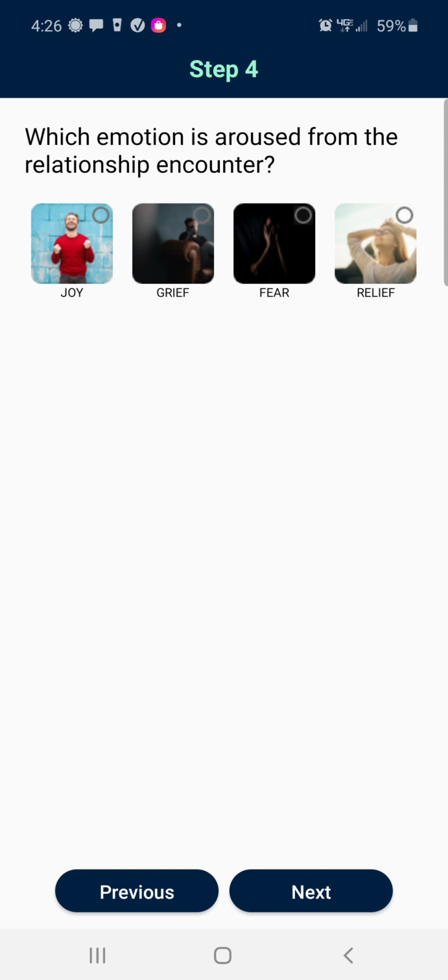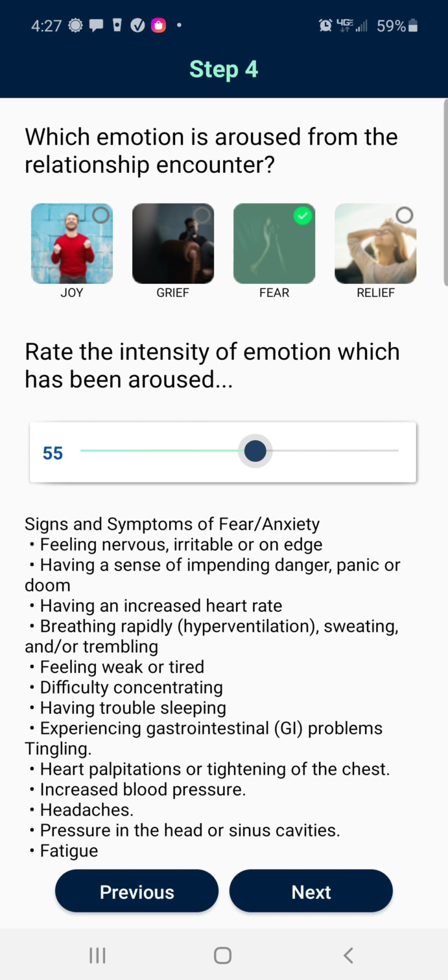We rate them from 1 to 10. Obviously, we want joy, we want relief. We don't want grief and fear. And you have to get used to that in your body, what's causing you stress. And so this time she's very upset about this.